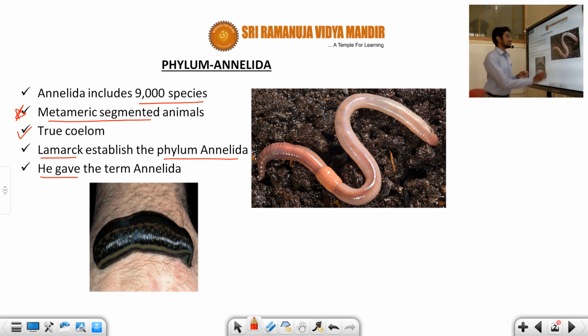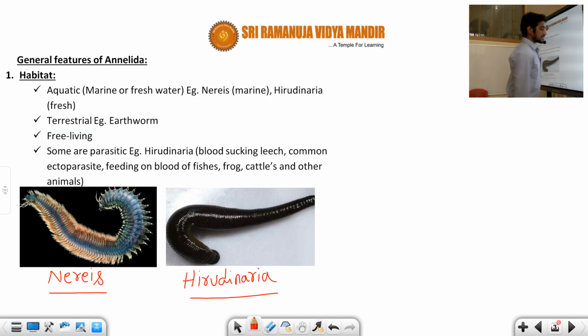You can see in this diagram an earthworm. Earthworm is the best example for Annelida, and you can see the leech, a blood-sucking animal. It is also an example of the phylum Annelida. You already know that the earthworm is known as the farmer's friend because it improves soil fertility and helps in agriculture. So this is the important introductory information about Annelida, students.